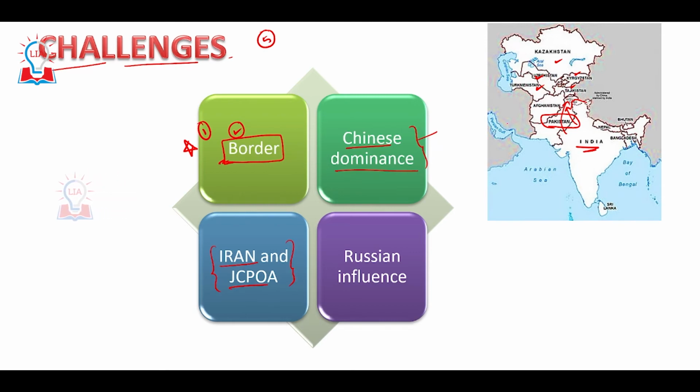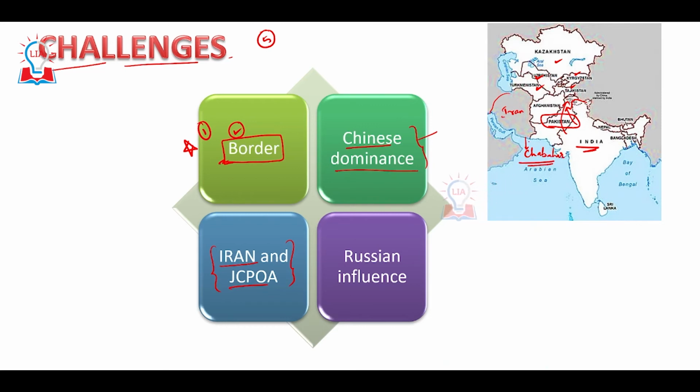Okay, look carefully. This is Iran, and here India has constructed a port called Chabahar.